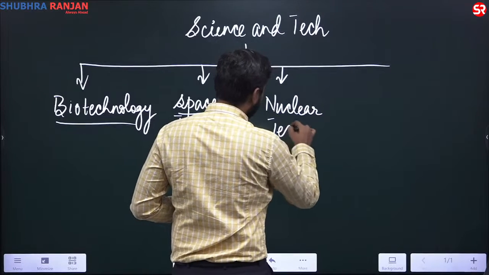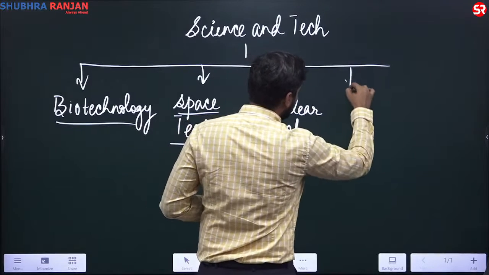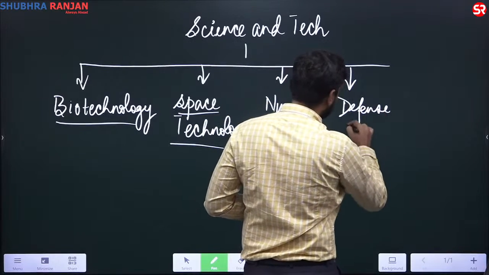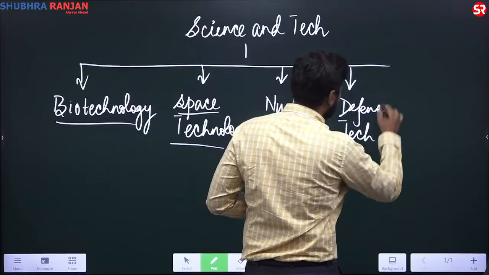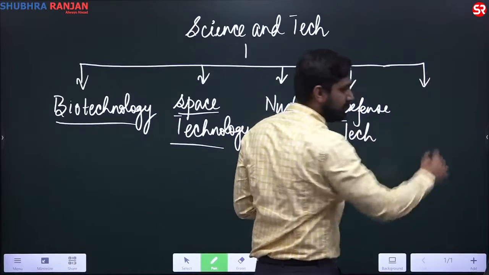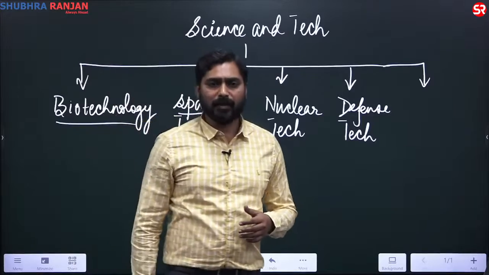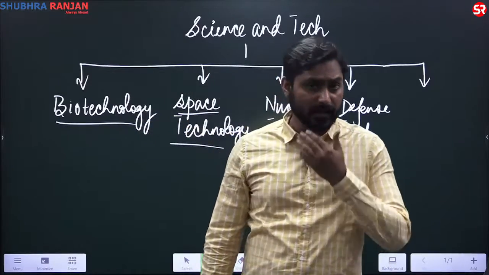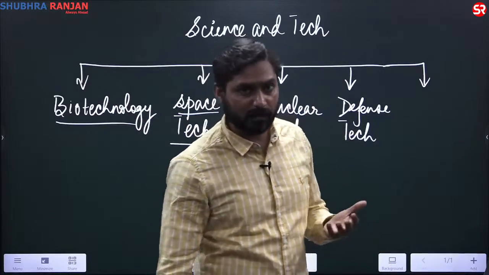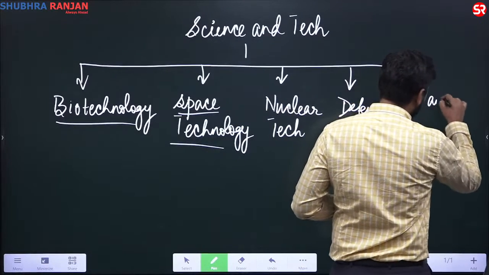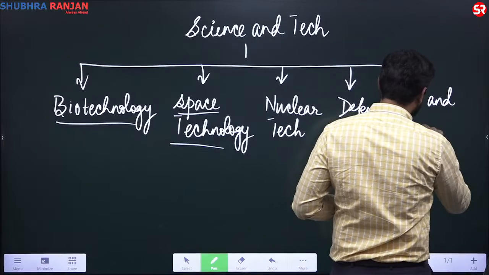Next is defense technology. And then IT and computers. It is a big theme, but we should be able to identify questions which are a part of IT and computers. So IT and computers is also an important theme.